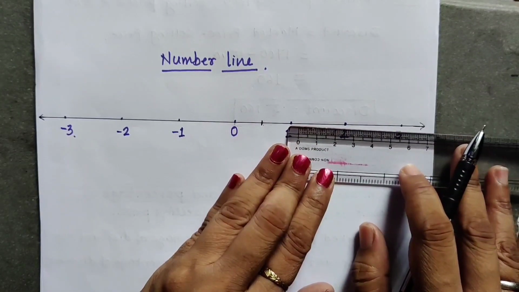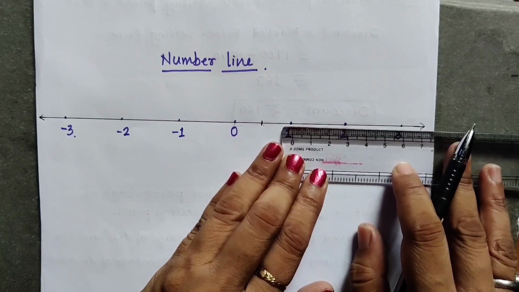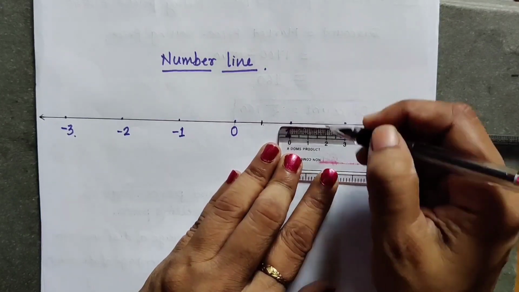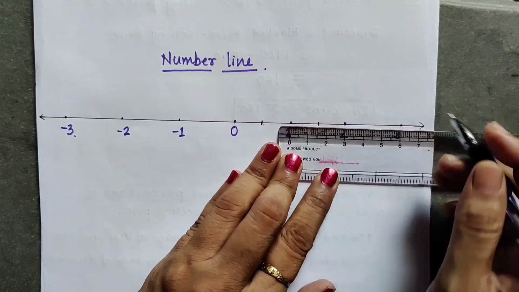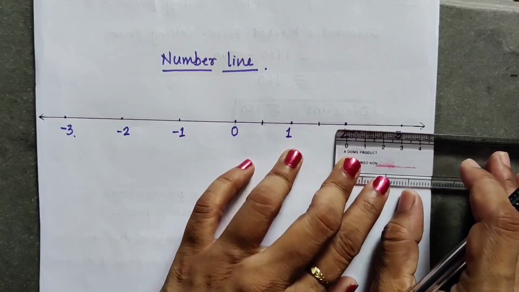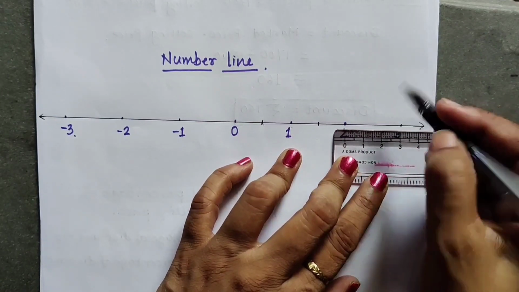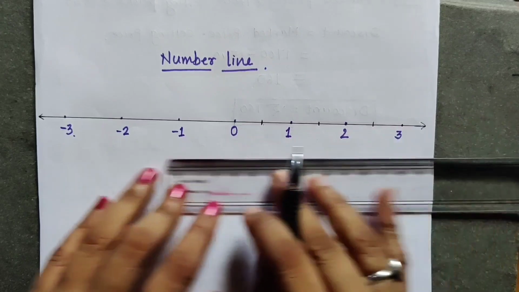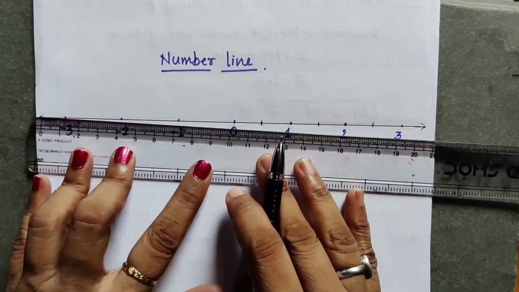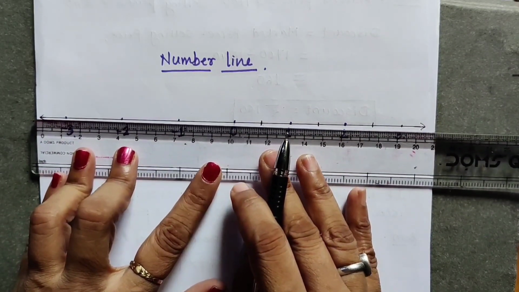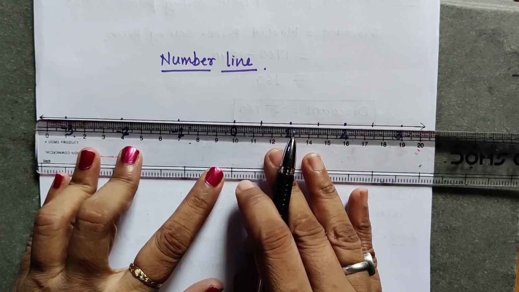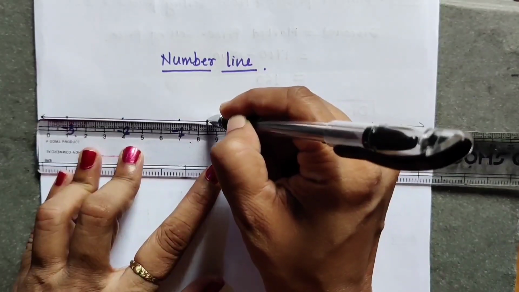Then next I will be dividing 1 to 2 also in 2 equal parts. That is 1 and half. Again I will be dividing this 2 to 3 in 2 equal parts, 1 and half. Same thing I am going to do on the left hand side of 0. I will be dividing the unit distance into 2 equal parts.